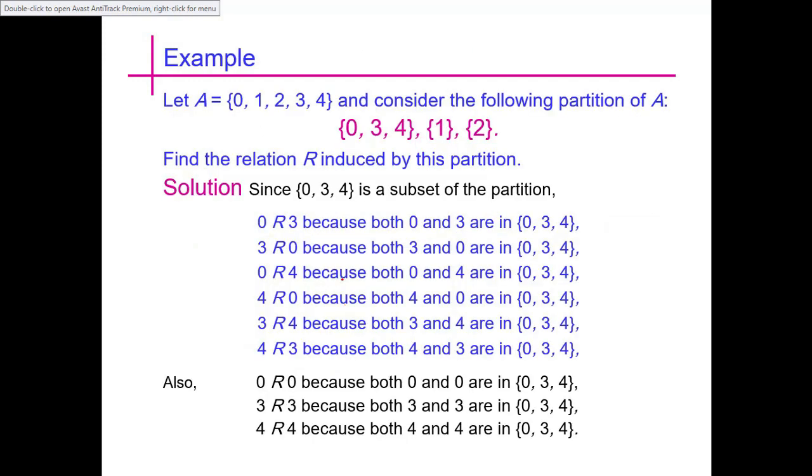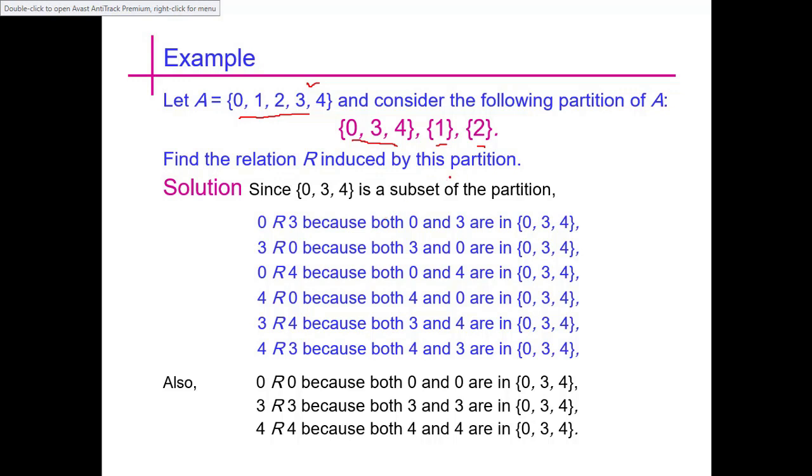For example, we are taking a set A and consider the following partition of A. In this partition we are taking some sets in which we have 0, 3, 4, 1 and 2. By taking the union of these three sets, we will get our set A, and by taking the pairwise intersections, we get the empty set. So find the relation R induced by this partition.